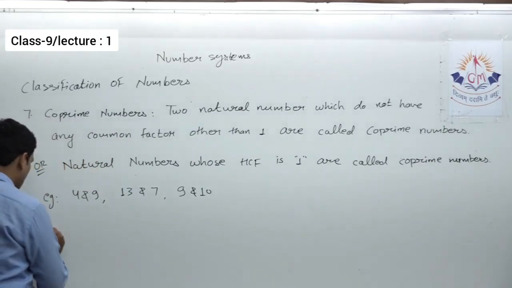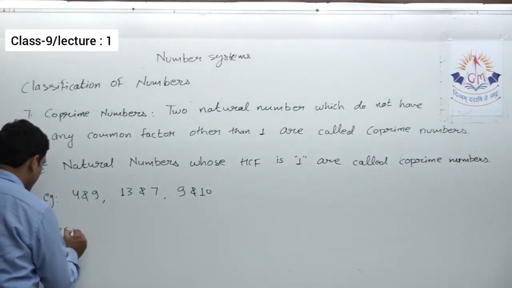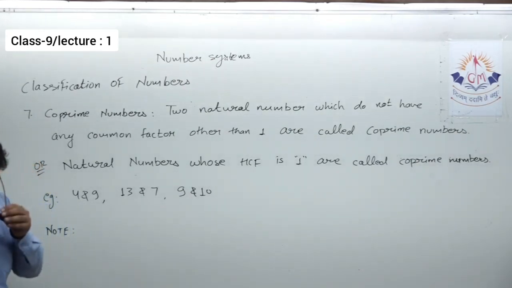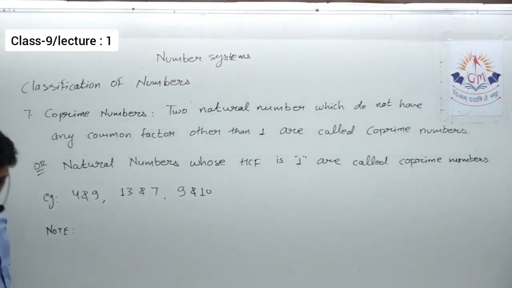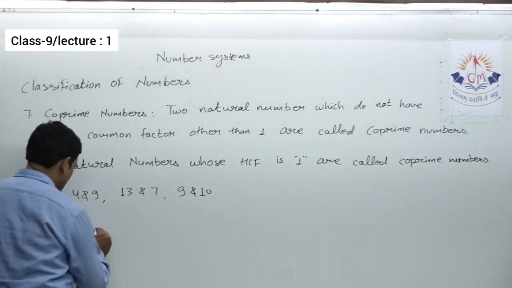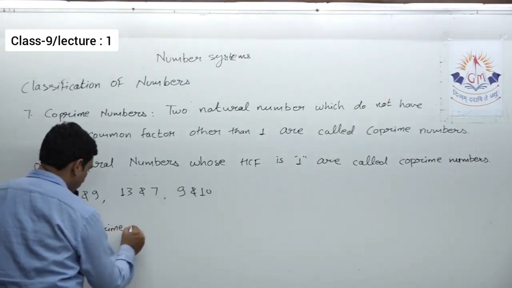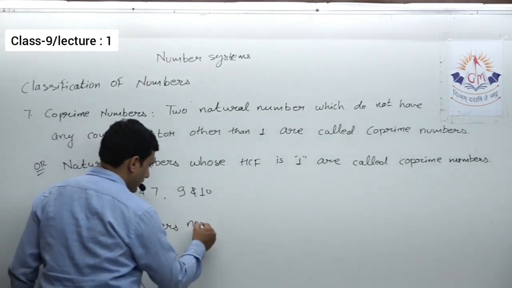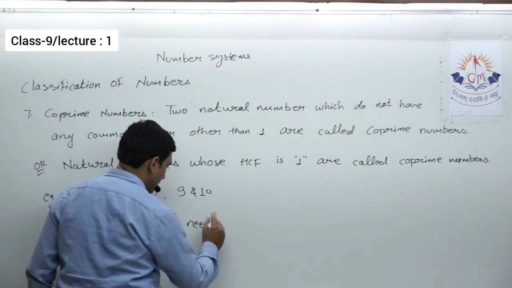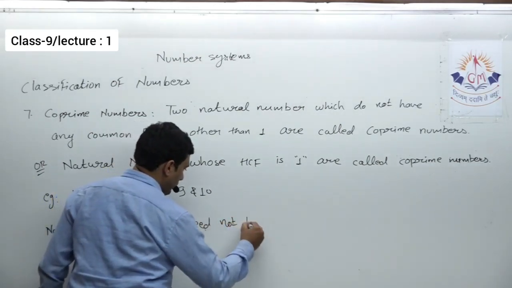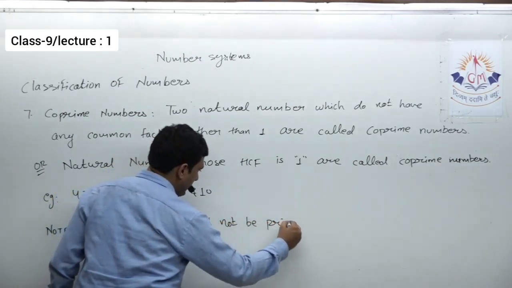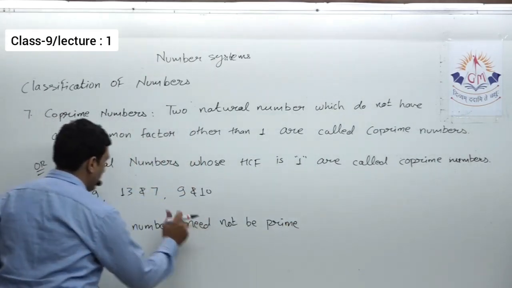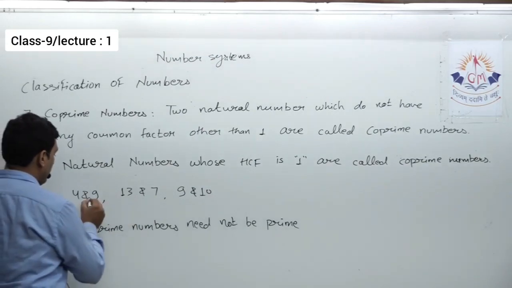So here I'll give you these notes. First note: co-prime numbers need not be prime. This is the first thing. That means other than prime numbers, a set of non-prime numbers can also be a pair of co-prime numbers.